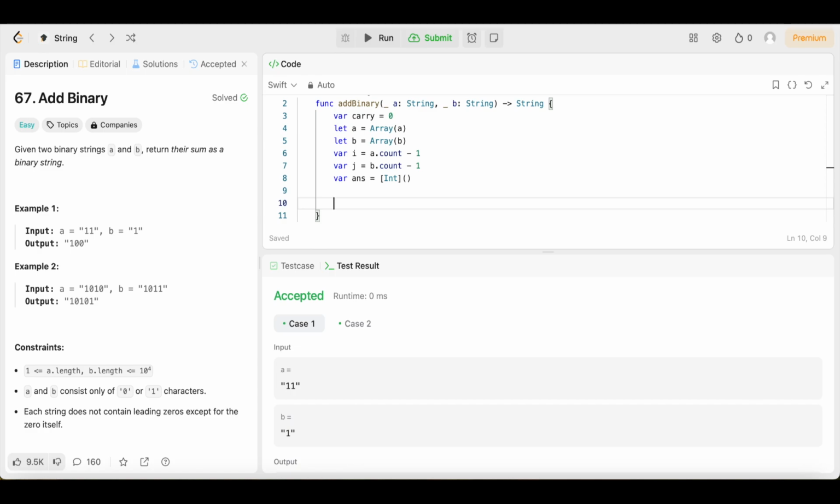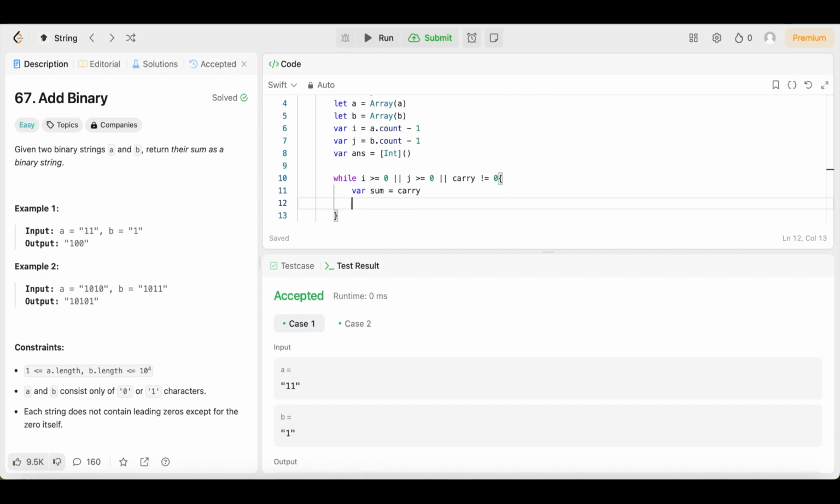Then we're going to come down here. We're going to say while I is greater than or equal to 0, or J is greater than or equal to 0, or carry does not equal 0. What we're going to do is declare a variable called sum, and we're going to set that equal to carry.